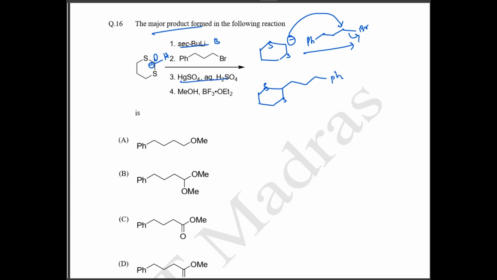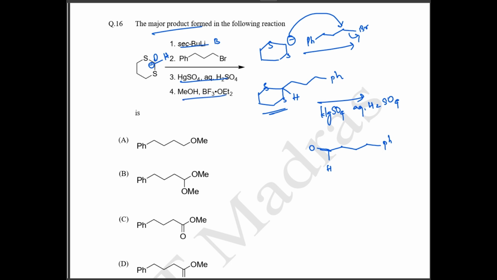And next we have your mercury sulfate and H2SO4. So mercury sulfate and H2SO4 is your deprotection agent. HgSO4 and your aqueous H2SO4 is actually your deprotecting agent. So your aldehyde is actually protected as your sulfur groups. So when we deprotect, this is again going to form your aldehyde group. Basically it will form like ketones only. Since we have a hydrogen here, this is going to form an aldehyde group. This is going to be your aldehyde product.